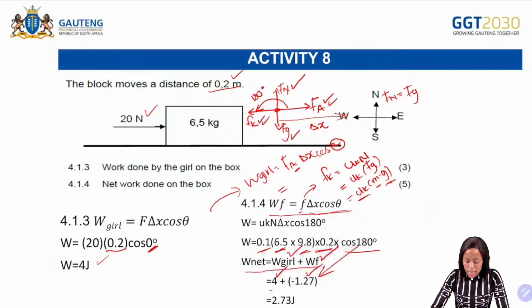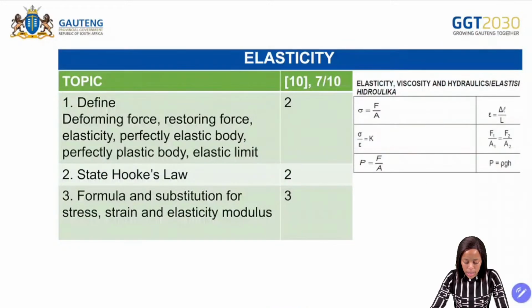So it's 4 minus 1.27, and that should give you an answer of 2.73 joules. With work, when you get the answer as a negative, you don't change it and make it positive when you substitute into the formula. You take the answer as it is, as that negative, you substitute it into another formula, and from there you are able to calculate your answer.